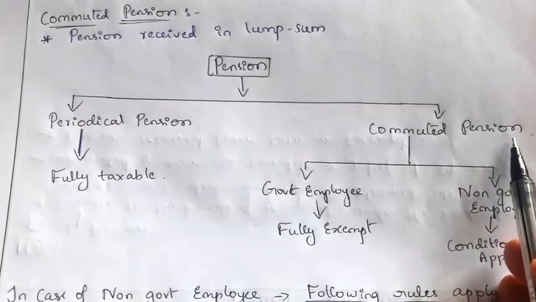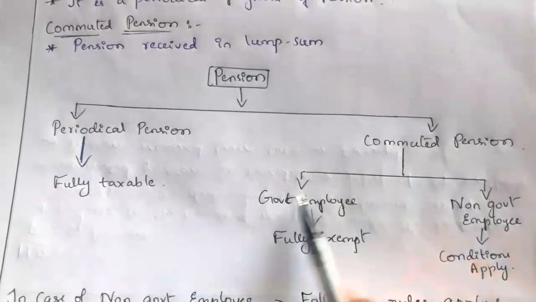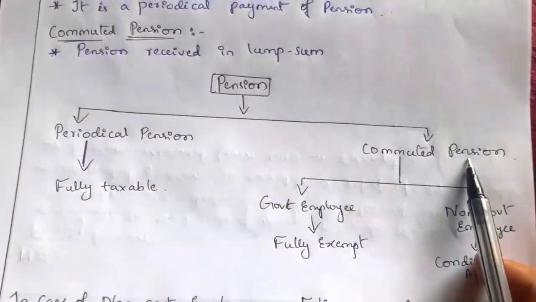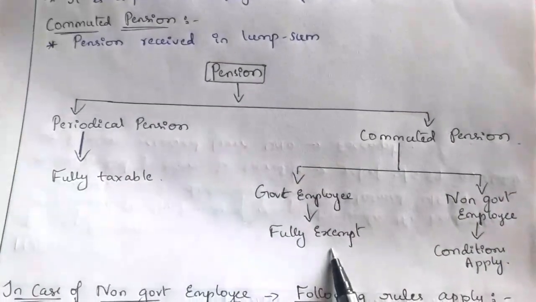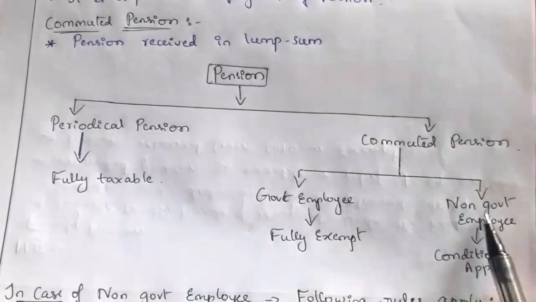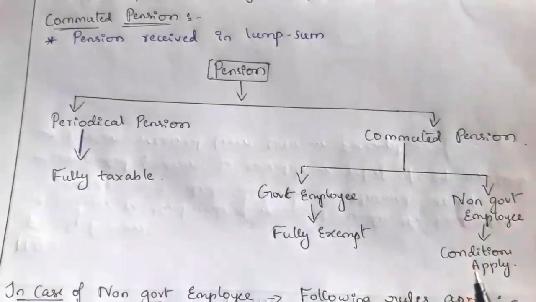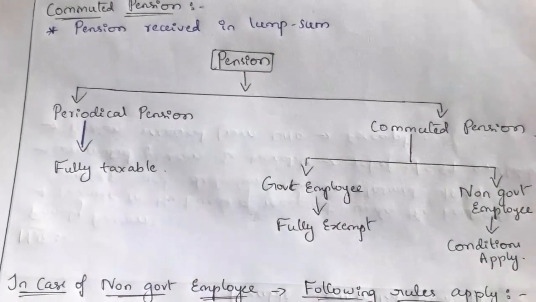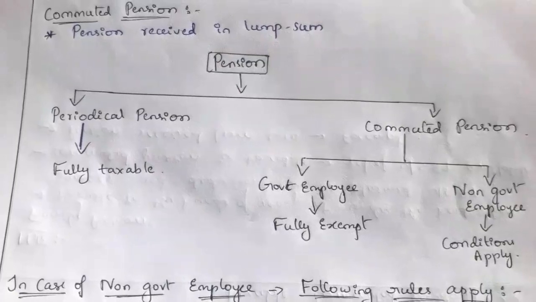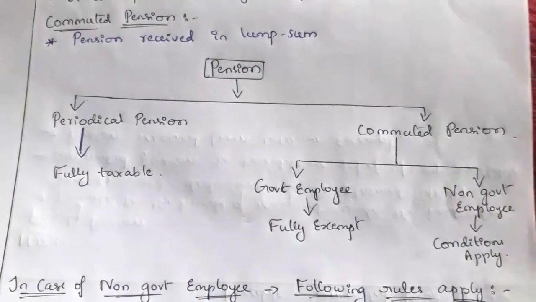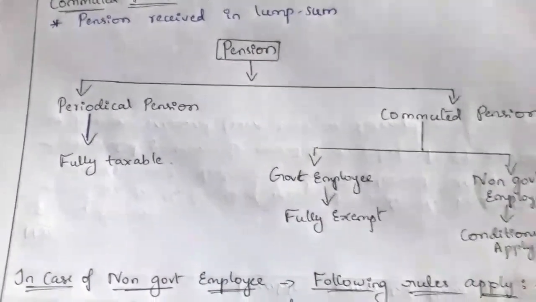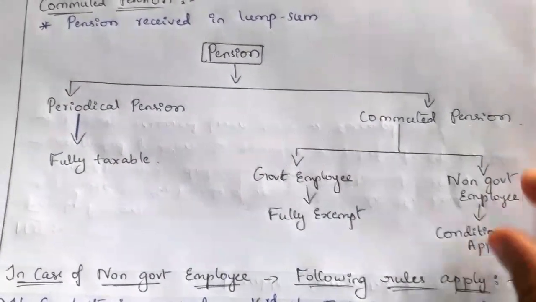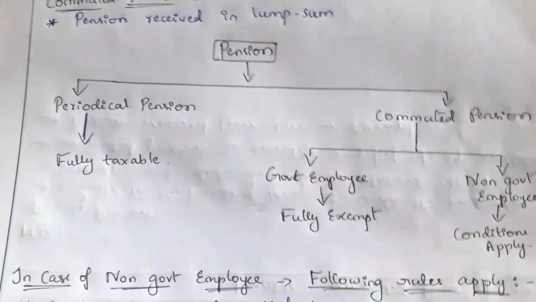In case of commuted pension, if a government employee receives it, then it is fully exempt. If a non-government employee receives it, then conditions apply. Based on the conditions, some part becomes exempt and the balance is taxable. Like gratuity calculation, we have to calculate the taxable pension in case of non-government employees.